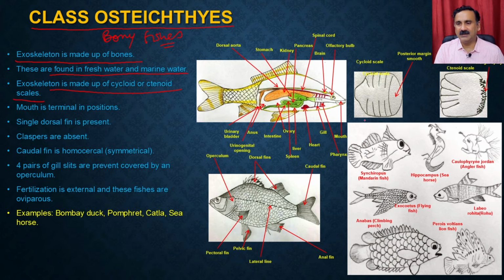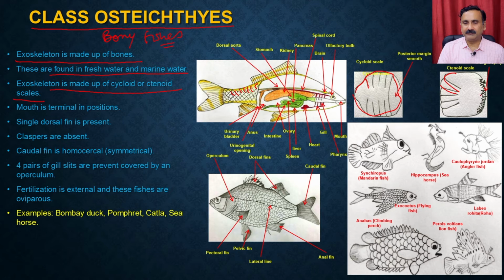So you have seen these scales present on the fish, which we actually draw like this, right? These scales could be of two different types as per the design. It could be a cycloid scale, which has this kind of structure, or it could be a ctenoid scale, which is of this kind.